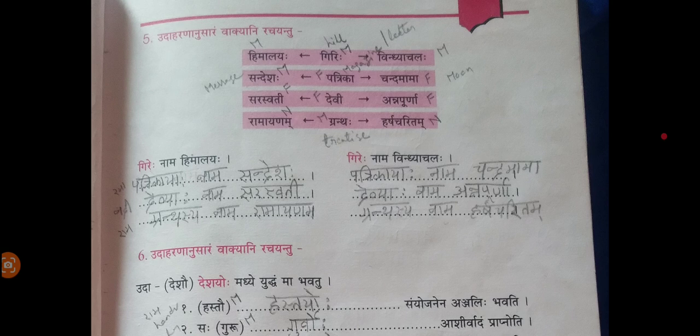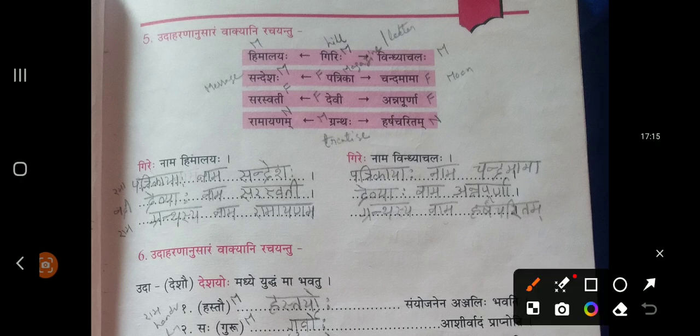I'll give you one more example. See the second one: Sandeshaha, Patrika, Chandamama. These are the three words they have given. Now what you need to do? You need to concentrate. Focus on the middle one. This Shashti Vibhakti you need to get. What is the Shashti Vibhakti of Patrika Shabda? Patrikayaha is the singular form of Shashti Vibhakti of Patrika Shabda.